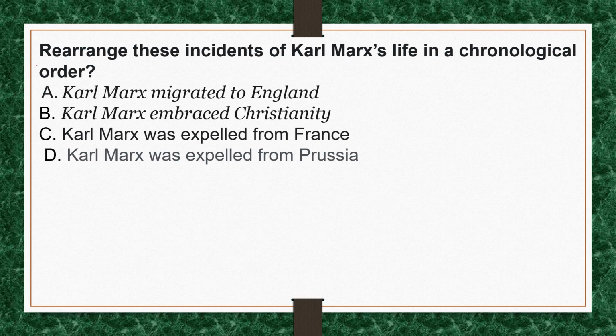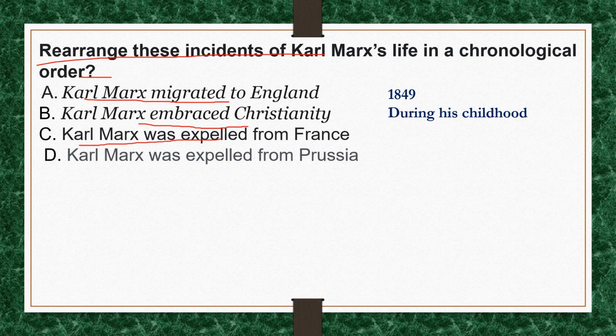Now the question is, rearrange these incidents of Karl Marx's life in chronological order. Let us see the incidents one by one. Karl Marx migrated to England. This incident took place in 1849. In 1849, he migrated to England and stayed there till his death in 1883. So this incident will come last. Karl Marx embraced Christianity. During his childhood, Karl Marx embraced Christianity. So this incident will come first.